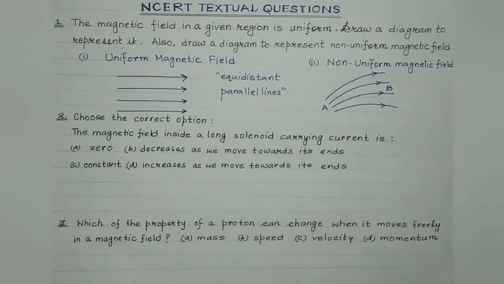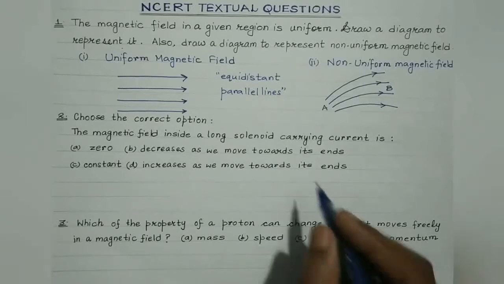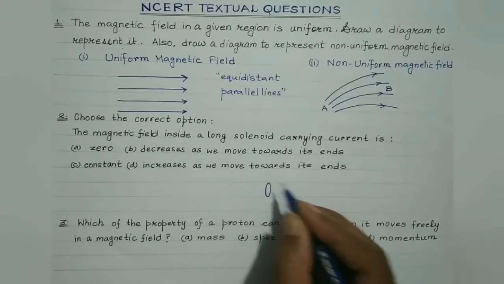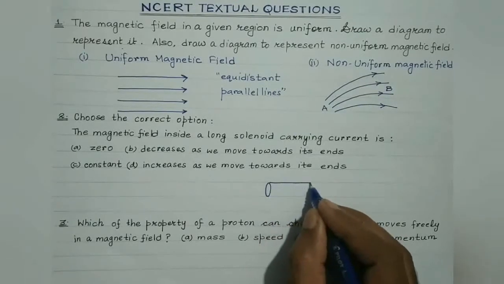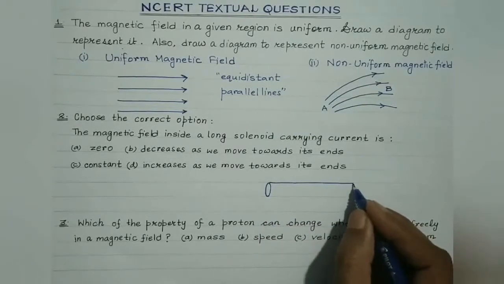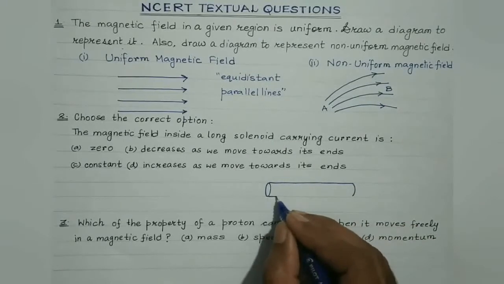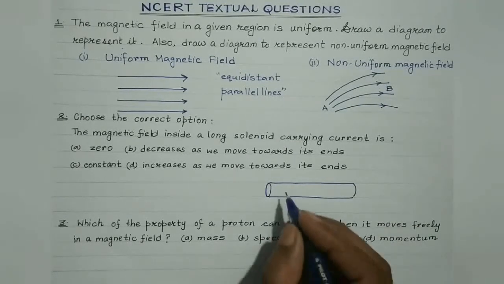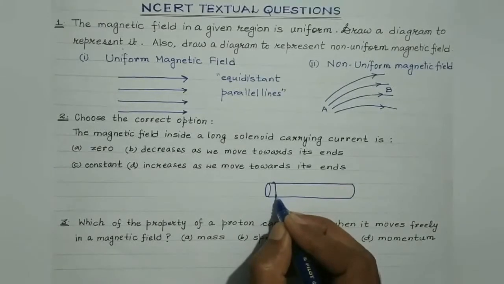Now solenoid, we are aware of it, right? We can consider a soft iron core, and it's the case of a long solenoid, right? Suppose this is a soft iron core, and a number of turns of copper wire is wound over it. So it's like this.